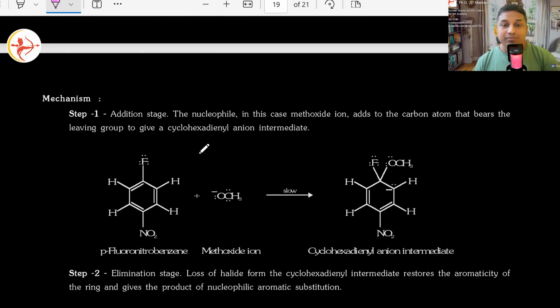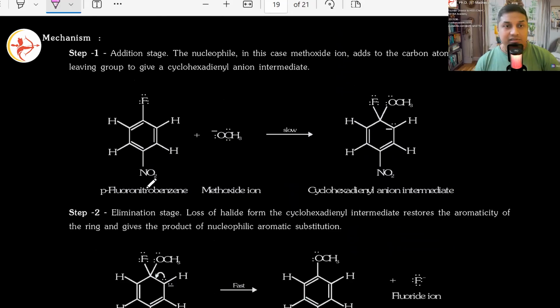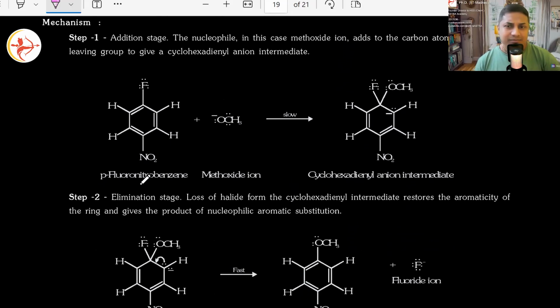Okay, mechanism, let's quickly see this. We've already seen this, but anyways, once again, the addition stage. The nucleophile will go close by and get attached there, the double bond is broken, as you can see here. This has led to the formation of an intermediate, we can call it an anion intermediate or cyclohexadienyl anion.